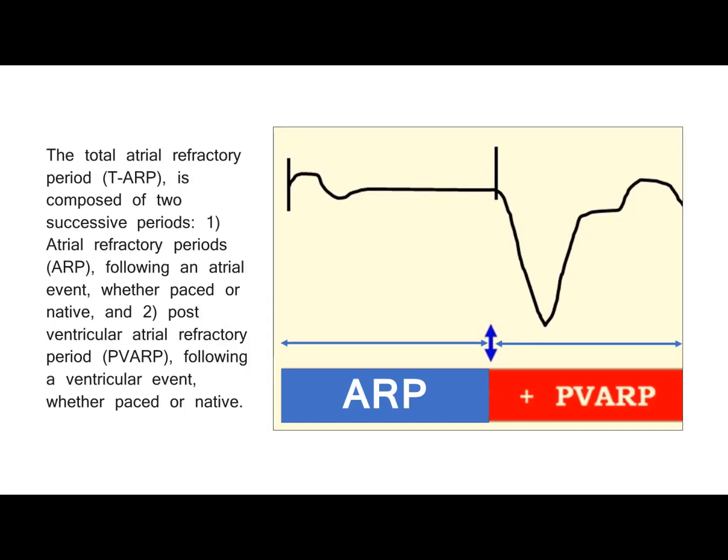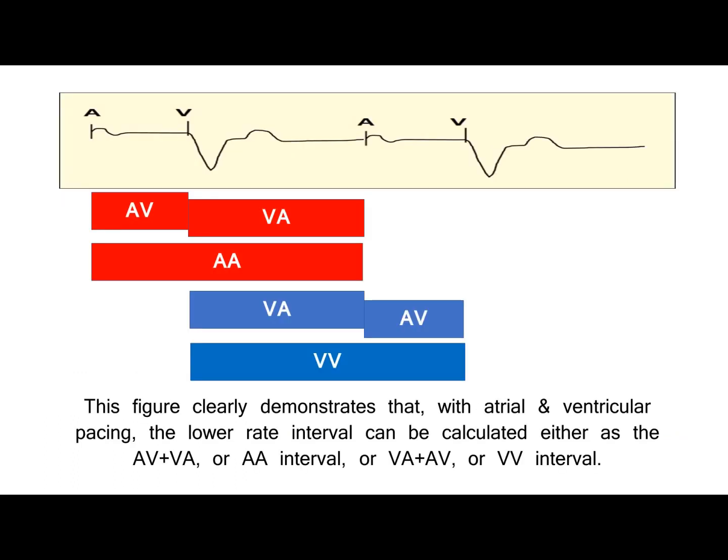The total atrial refractory period, TARP, is composed of 2 successive periods, 1. Atrial refractory periods, ARP, following an atrial event, whether paced or native, and 2. Post-ventricular atrial refractory period, PVARP, following a ventricular event, whether paced or native. This figure clearly demonstrates that, with atrial and ventricular pacing, the lower rate interval can be calculated either as the AV and VA, or AA interval, or VA and AV, or VV interval.